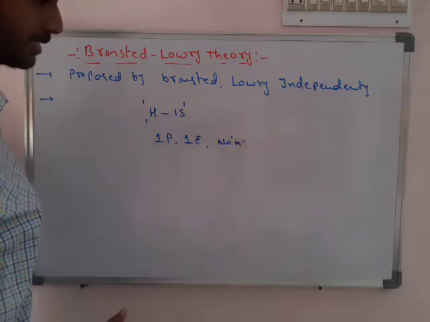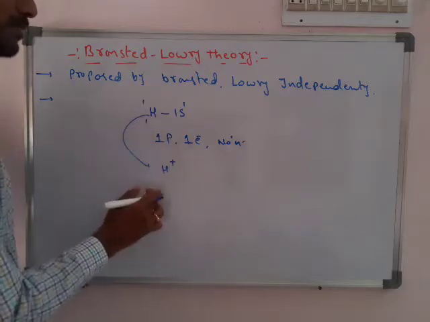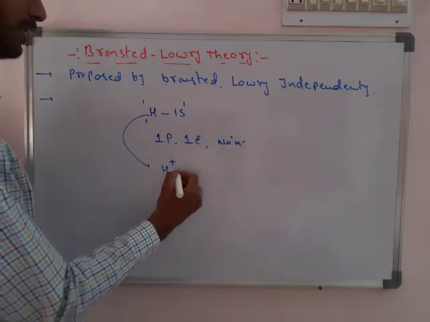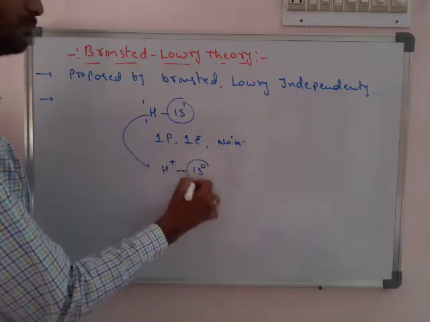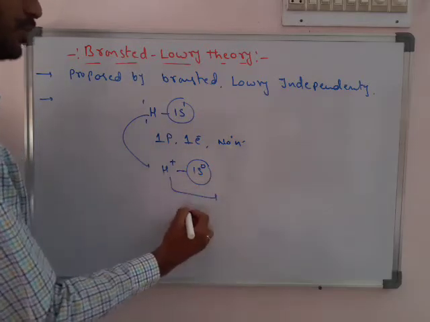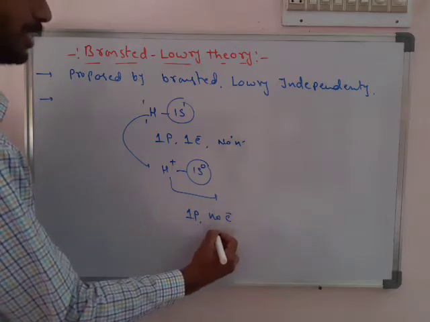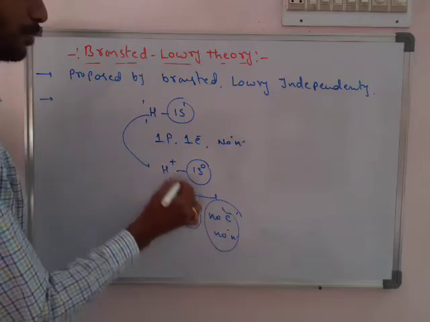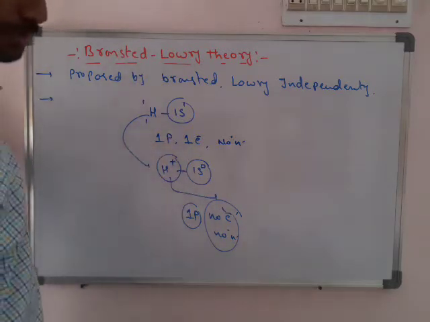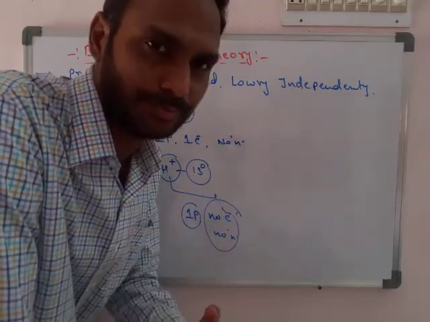When hydrogen becomes H plus by losing one electron, it becomes 1s0. So in H plus there is one proton, no electrons, and no neutrons. One proton is equal to H plus, and H plus can be treated as a proton.